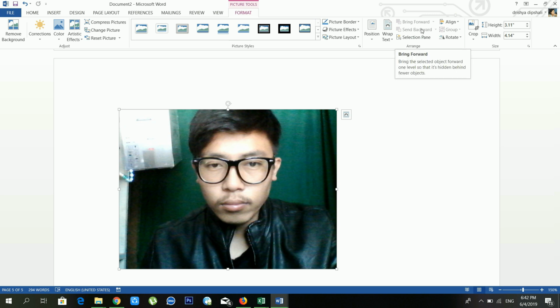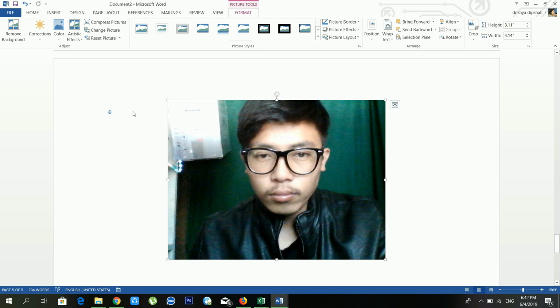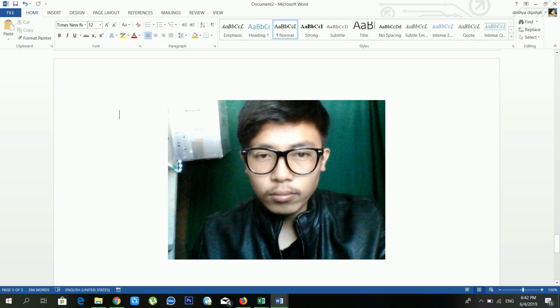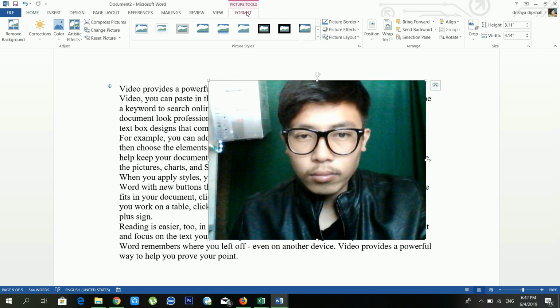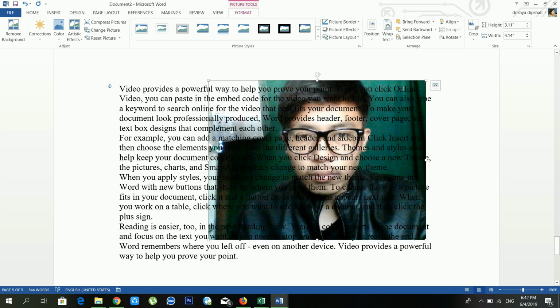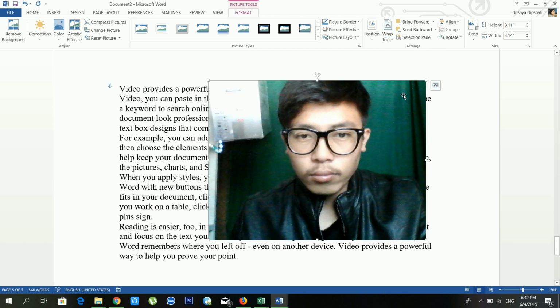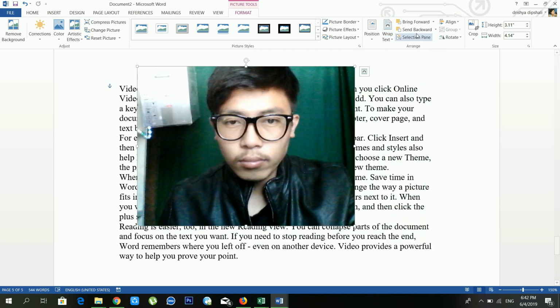Another option is Bring Forward and Send Backward. Just wait for a moment, I'll make it in front of text. Okay, if I type here something, rand 4,4, okay, bracket close, then enter. Now you can see, if I make it in front of text, my photo is in front of the text, right? And if I make it behind text, then my picture is behind the text, right? So you can also use this feature. And okay, we are talking about Bring Forward and Send Backward, right?